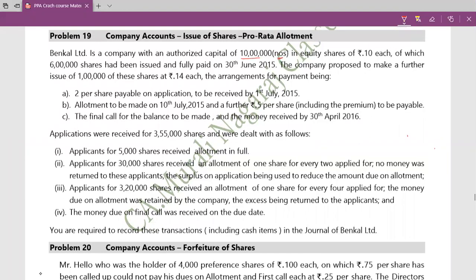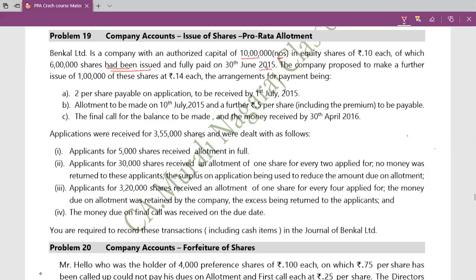Out of this, 6 lakh shares had been issued, that means already issued earlier, so that is not the story as of now, and fully paid up on 30th June 2015.